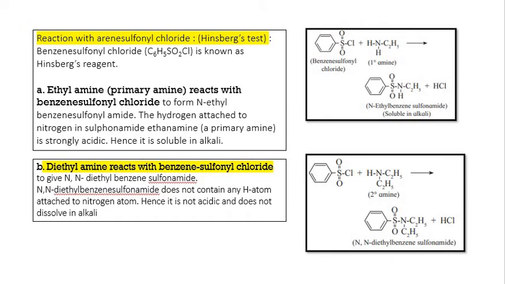Now Hinsberg test. Hinsberg test is for determining whether the given amine is primary, secondary or tertiary. Hinsberg test is not given by tertiary amines. It is only given by primary and secondary.